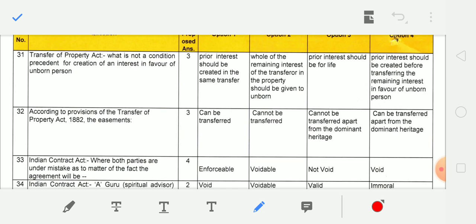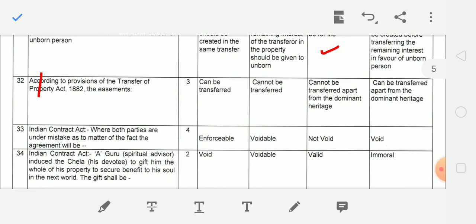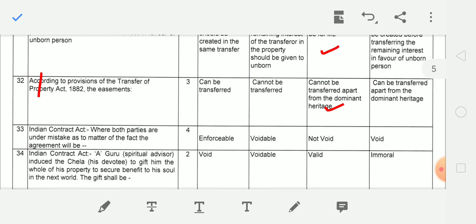So correct, which is not a condition. So which one is not the condition? You have to eliminate and the correct answer will be prior interest should be for life. This is not necessary. Next question. According to the provision of Transfer of Property Act, the easement cannot be transferred apart from the dominant heritage.